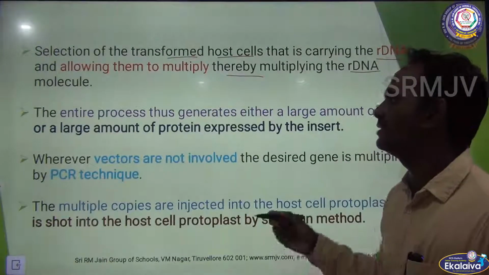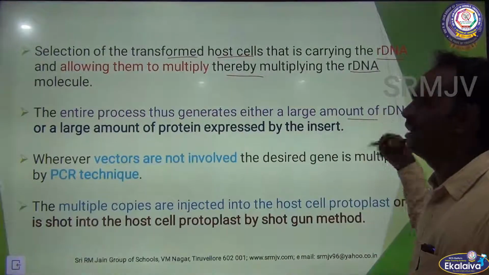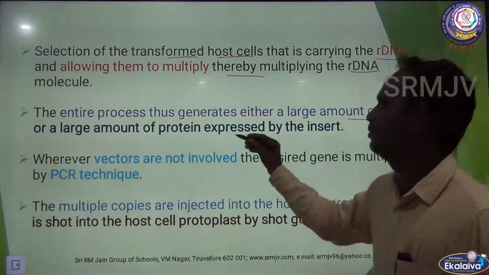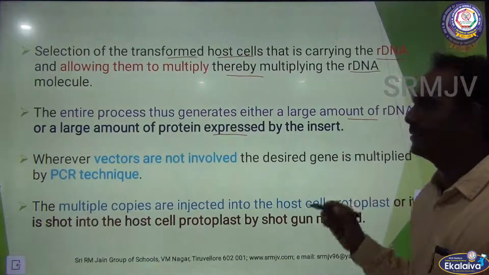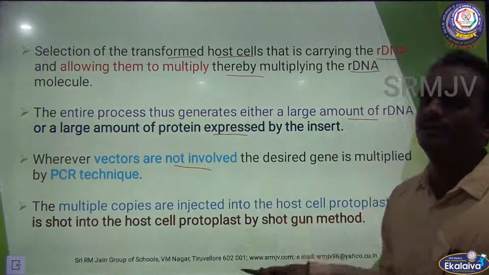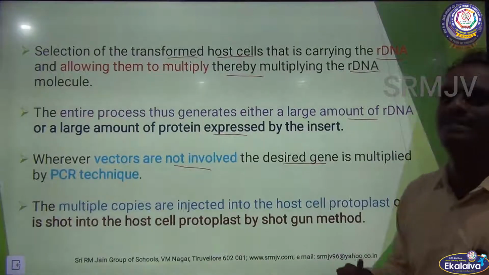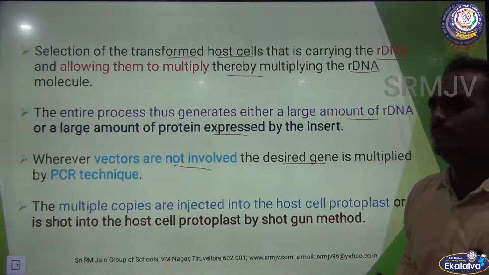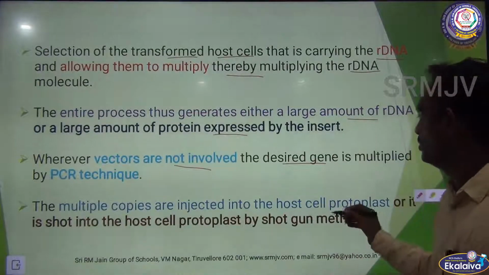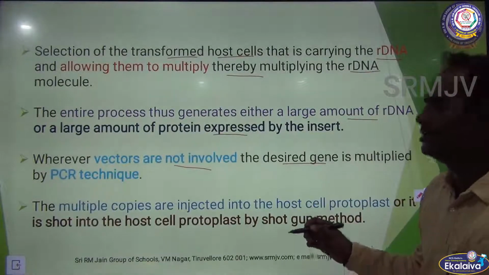The entire process thus generates either a large amount of rDNA or a large amount of protein expressed by the insert. Wherever vectors are not involved, if there is no vector, the desired gene is multiplied by PCR technique. The multiple copies are injected into the host cell or host protoplasm, or shot into the